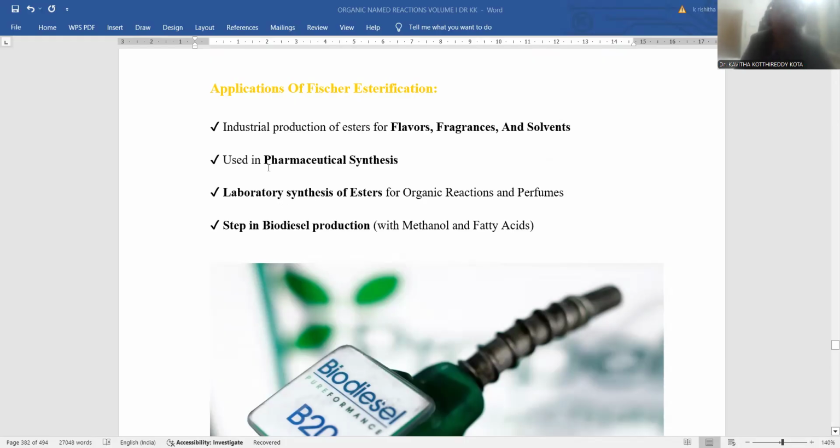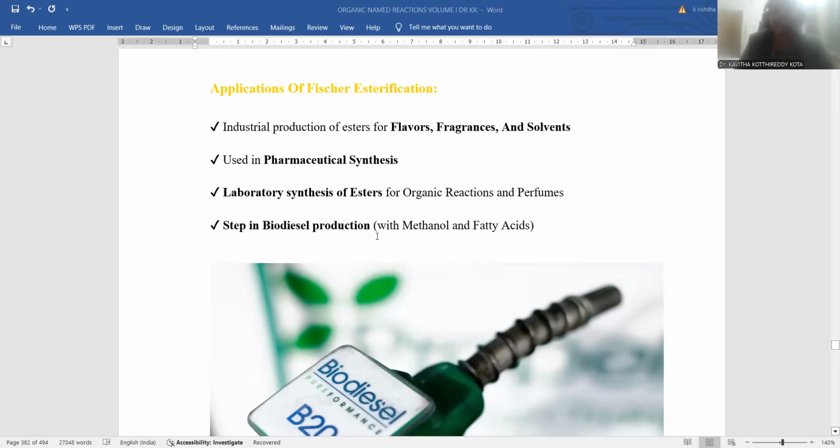You can also utilize this ester compound in pharmaceutical synthesis. It is the most preferred compound for the manufacturing of many curative agents. For laboratory synthesis of esters, you can go through this esterification process, and moreover they also work as perfumes, being fragrant in nature.